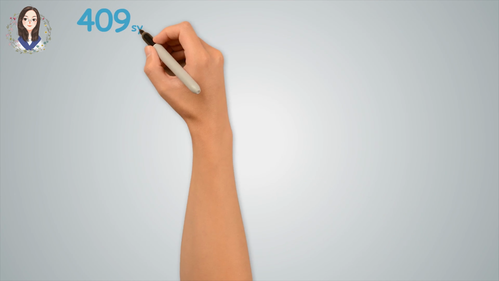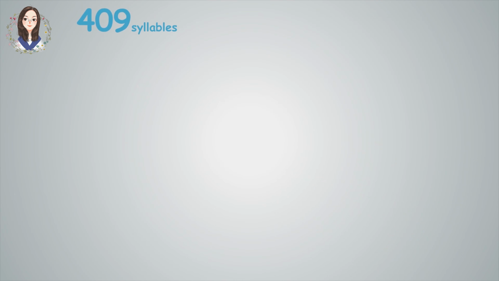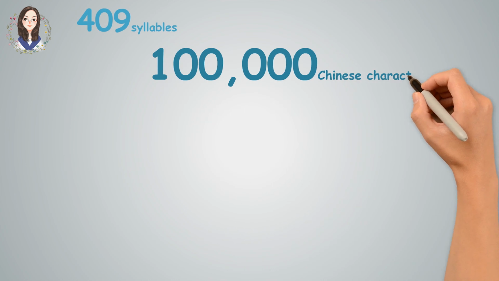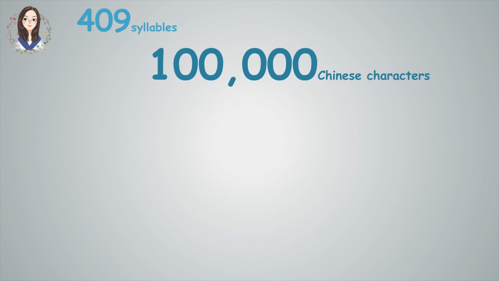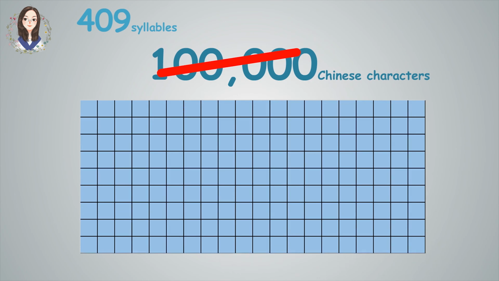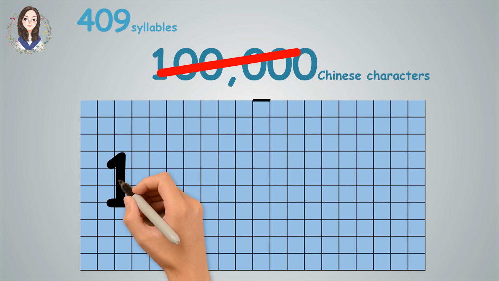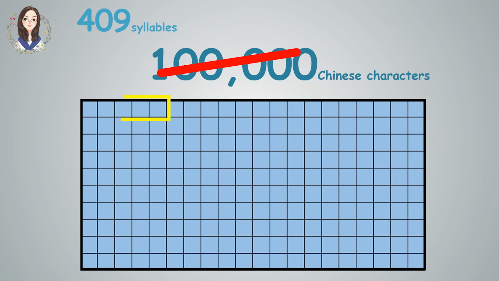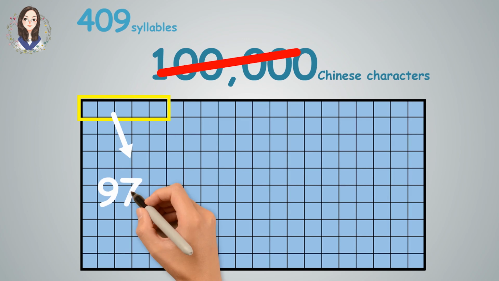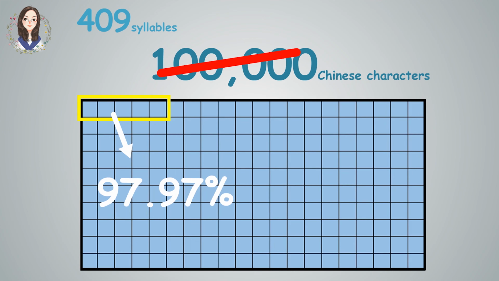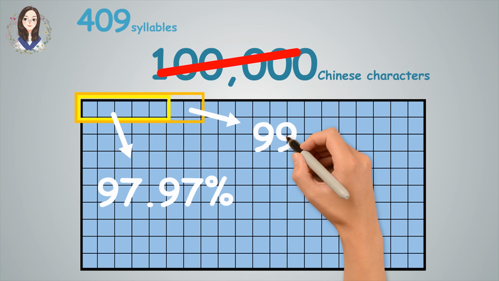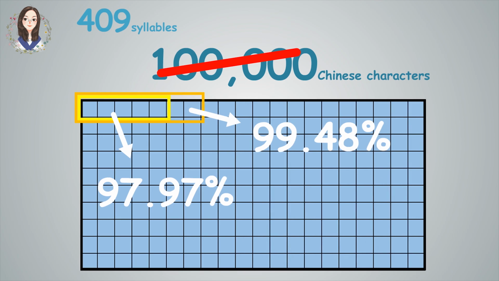There are merely just 409 Pinyin syllables. There are in fact close to over 100,000 Chinese characters. But don't stress. In fact, you only need to learn 2,500 frequently used characters to understand approximately 97.97% of daily content. Basically, if you know these 3,500 frequently used characters, then you can recognize 99.48% of the characters that you see.